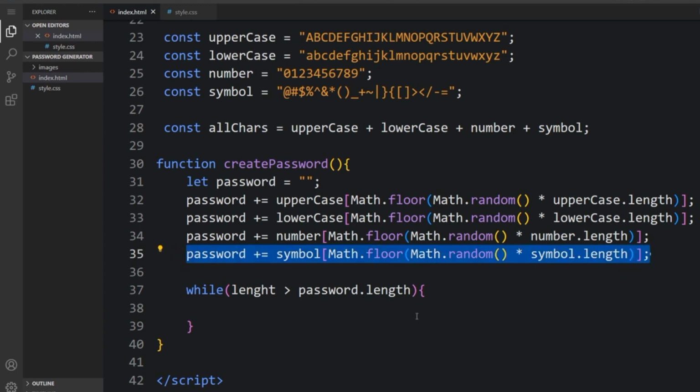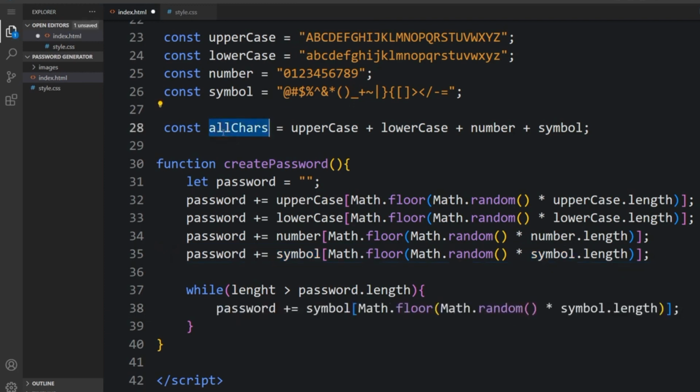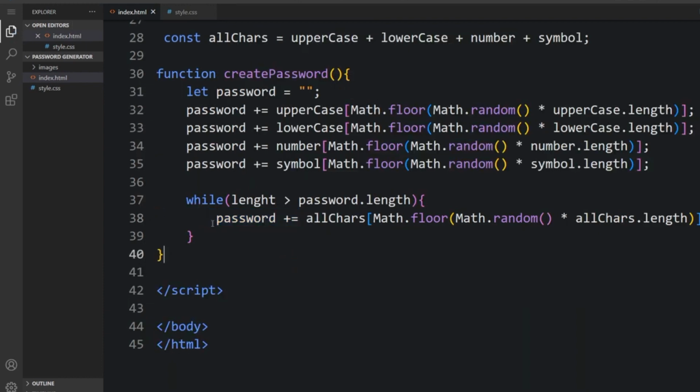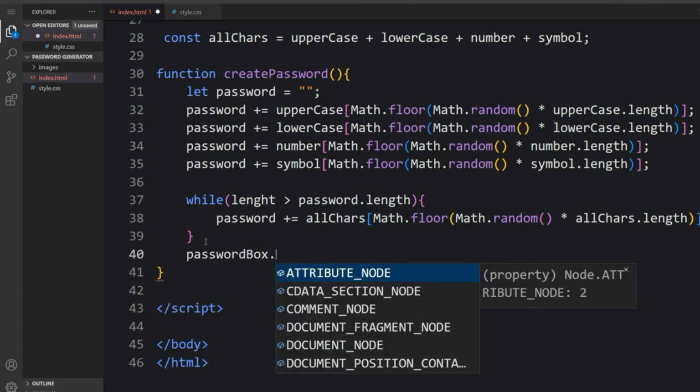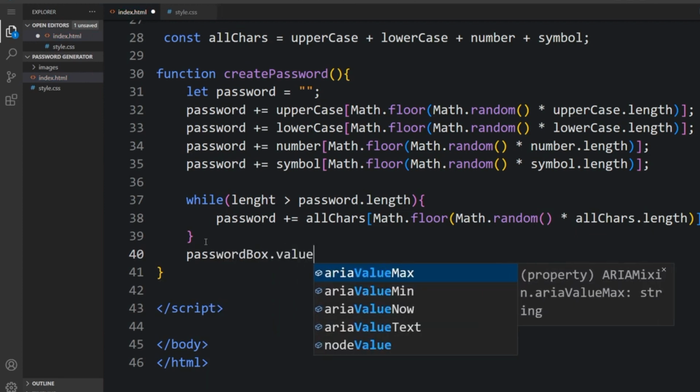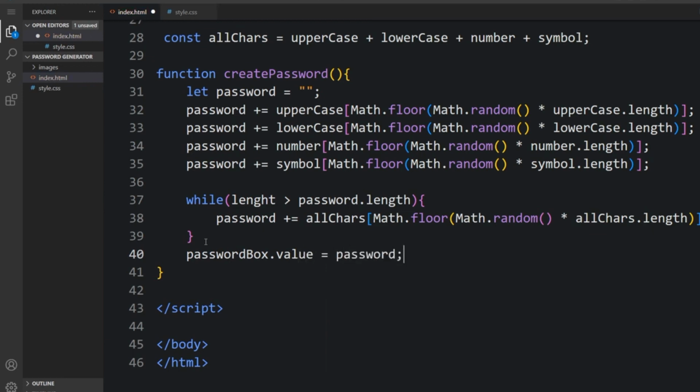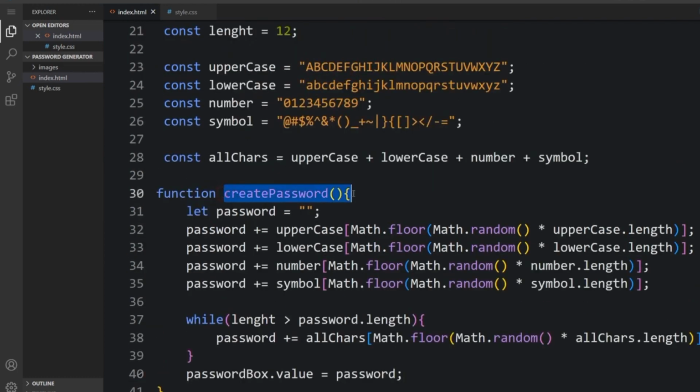So, all right, I'm just gonna copy that down here and just change all the symbols to the other caps. So password plus the character. So down here, going to tab the passwordBox.value equals to password. You understand the passwordBox.value will be equal to the password.